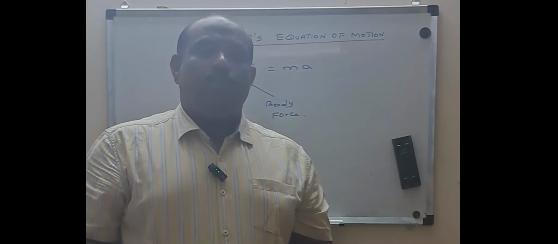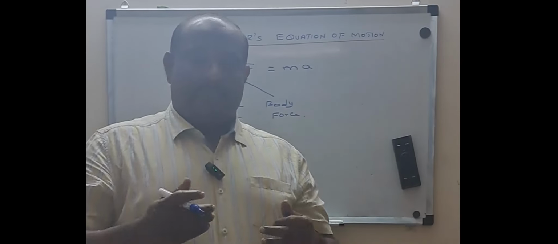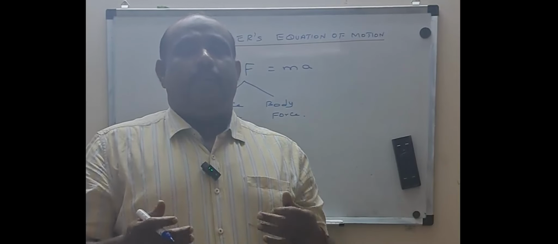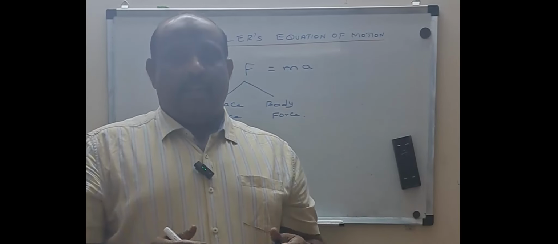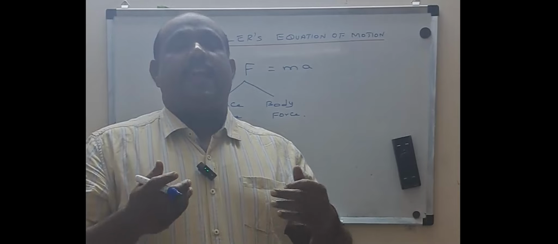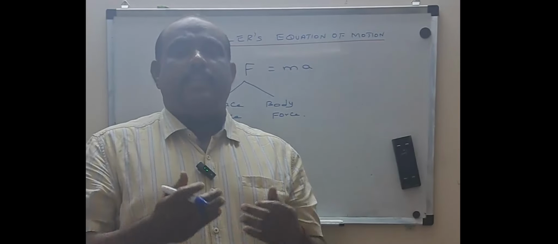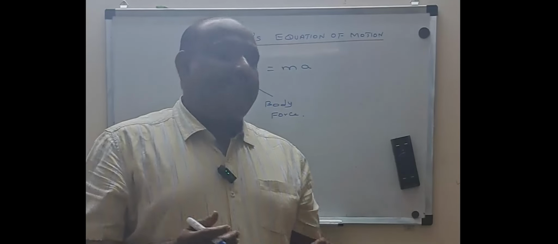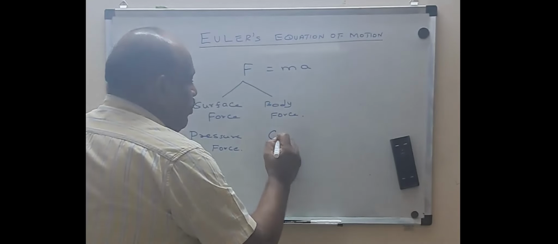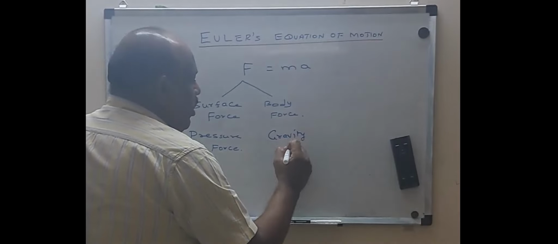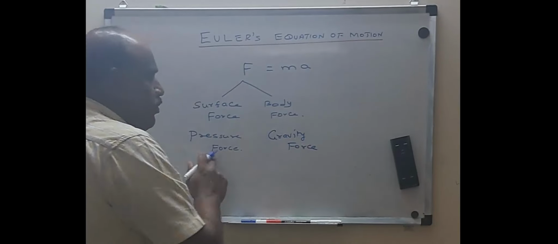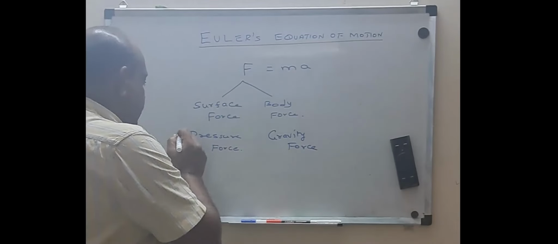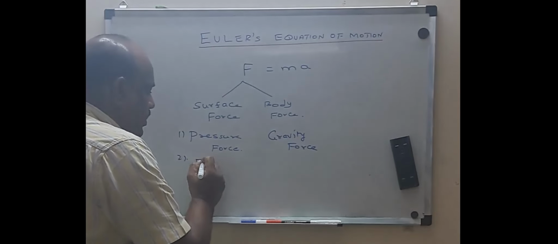Then you may think, what about the body force? The body force is a force which acts on the entire body. For example, if I am going to dive from the third floor to the ground floor, the force which is acting is nothing but the gravity force. This force will not act on the surface. This force will act on my entire body, and hence gravity force is an example of body force, which will act on the entire body. Whereas pressure force is a force which acts only on a particular surface, as well as frictional force.